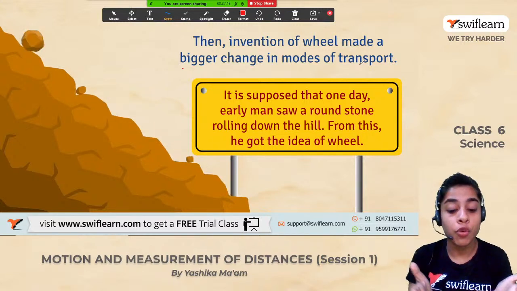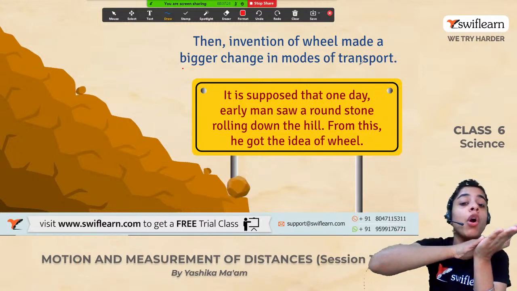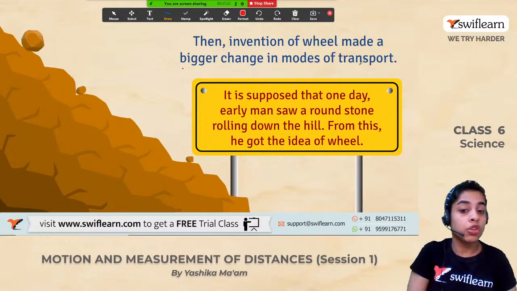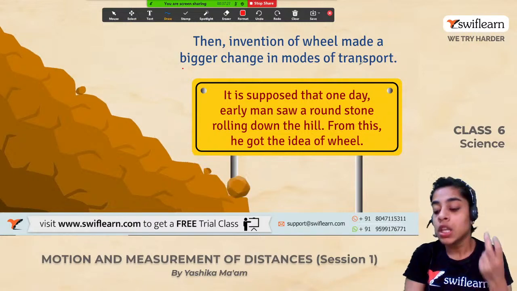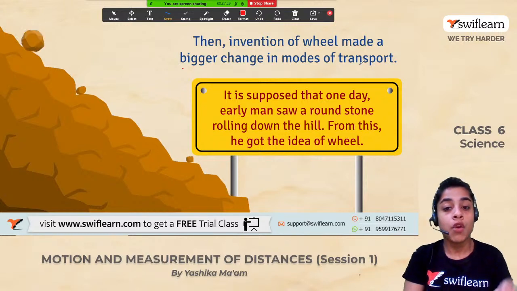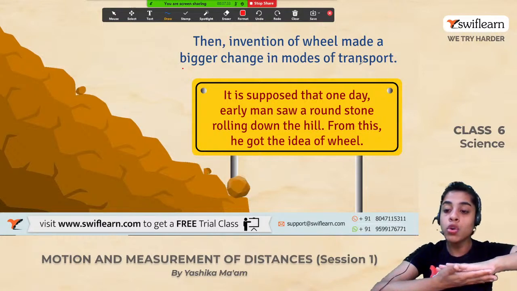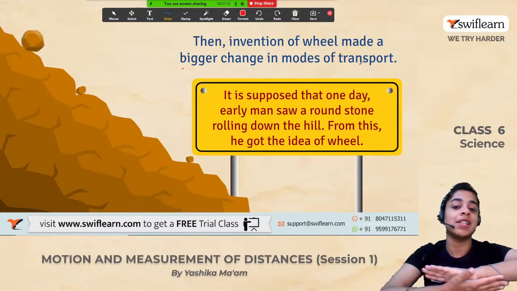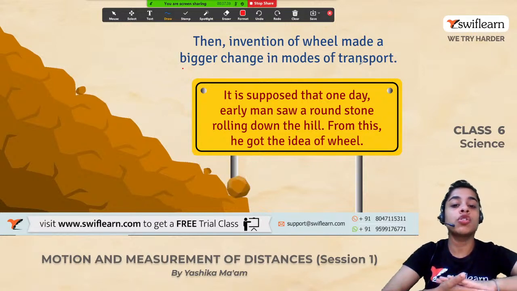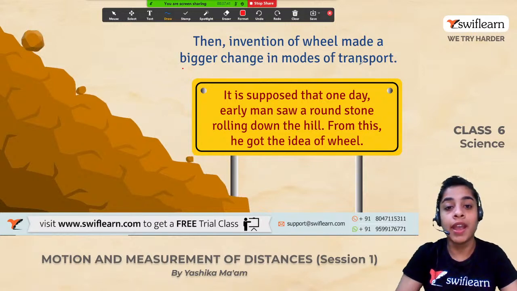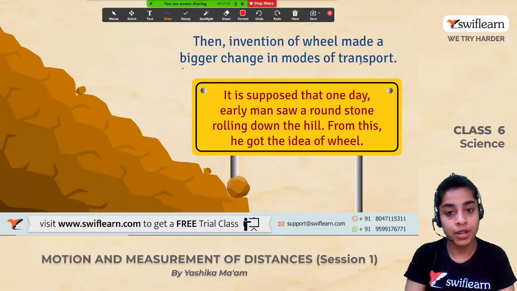So frictional force is the force that comes into play when two surfaces come in contact with each other. तो जब मैं आपको बॉक्स और सरफेस का एग्जाम्पल दे रही थी तब कौन से दो सरफेस थे? One was the box and another was the floor. तो वो दोनों सरफेस rub past each other and the force of friction acts here. So जितना ज्यादा फ्रिक्शन है उतनी ज्यादा आपको प्रॉब्लम होगी उसको मूव करने में.